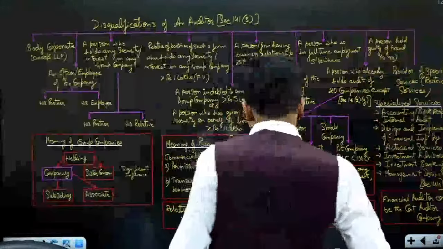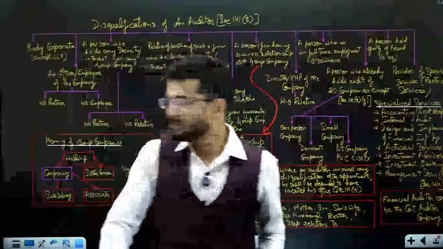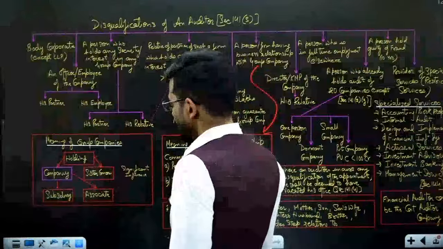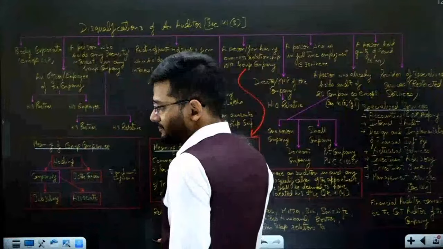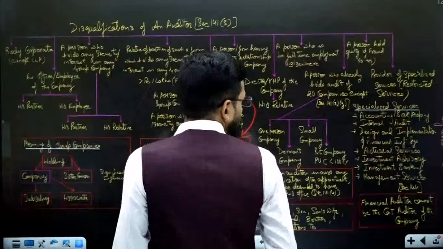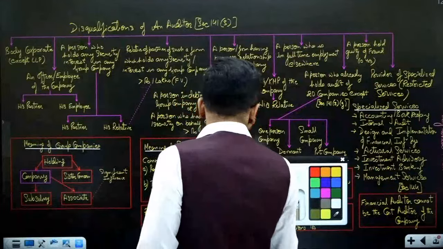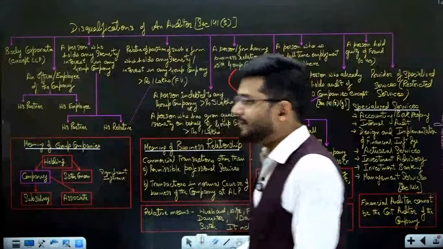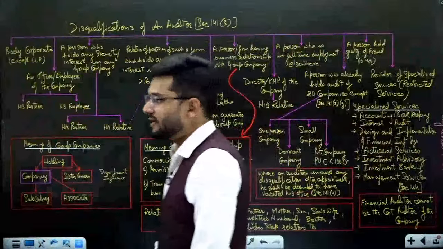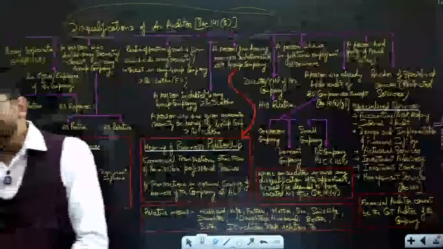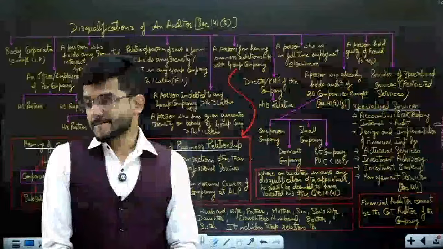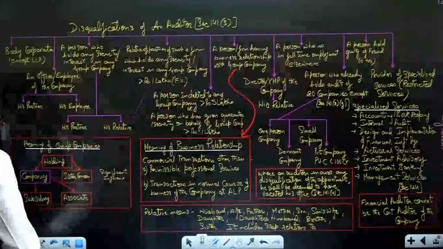Very good, perfect, okay. Now let us start one of the most important topics of our syllabus in the examination also. Theoretically this question can come. It never comes practically, but theoretically this particular question comes in the examination. What are the disqualifications of an auditor? What are the situations where a particular person cannot become an auditor of a particular company?